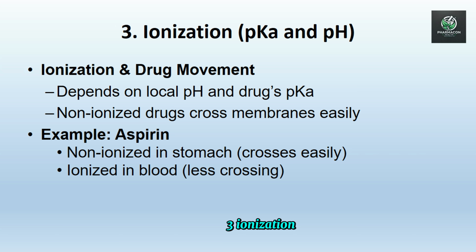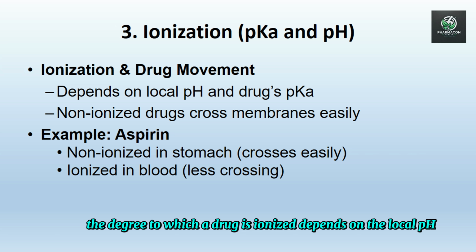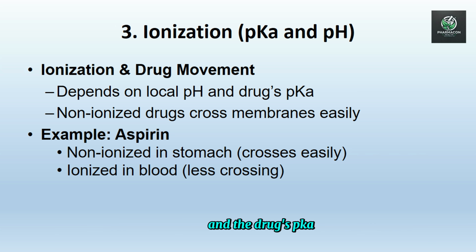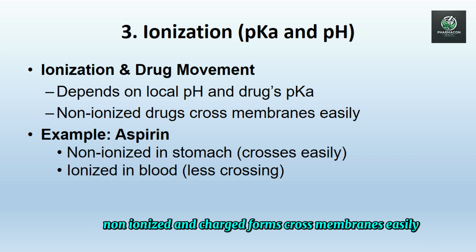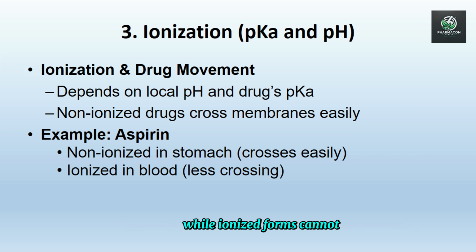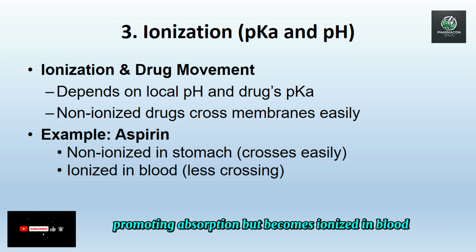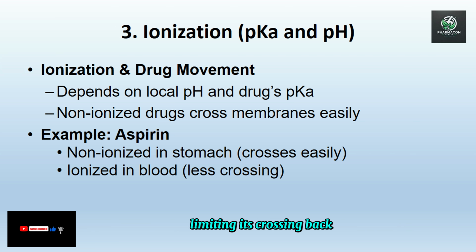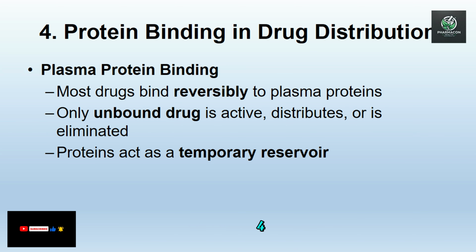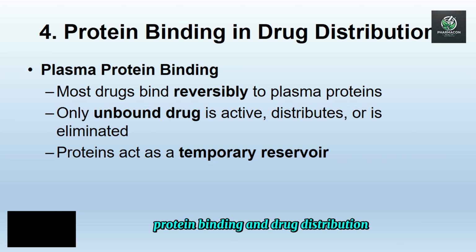3. Ionization, pKa and pH. The degree to which a drug is ionized depends on the local pH and the drug's pKa. Non-ionized forms cross membranes easily, while ionized forms cannot. Example, aspirin, an acidic drug, is non-ionized in the acidic stomach environment, promoting absorption, but becomes ionized in blood, limiting its crossing back. 4. Protein binding and drug distribution.